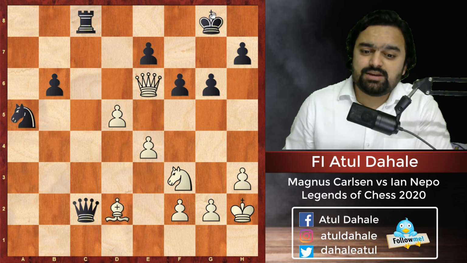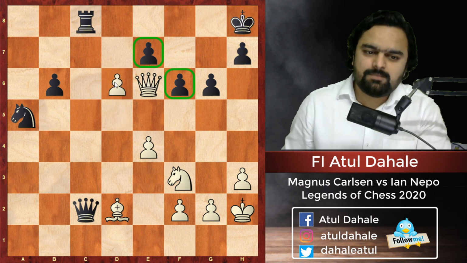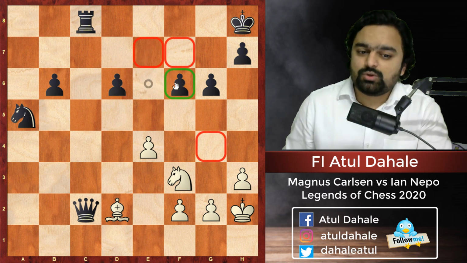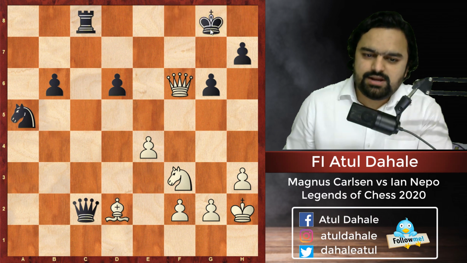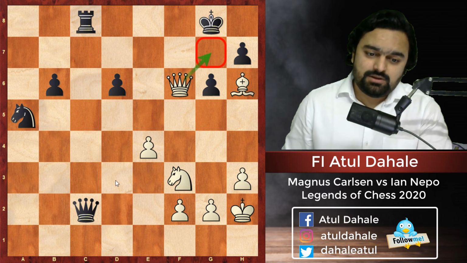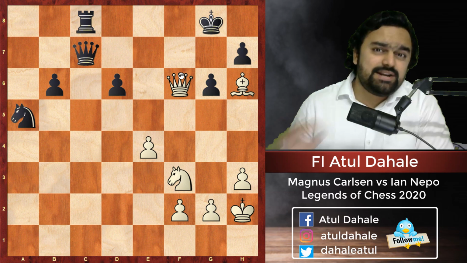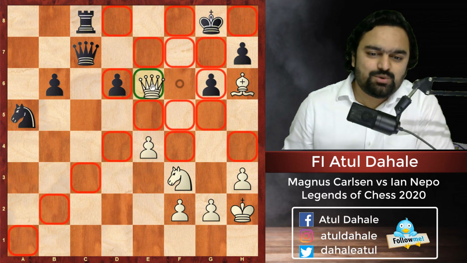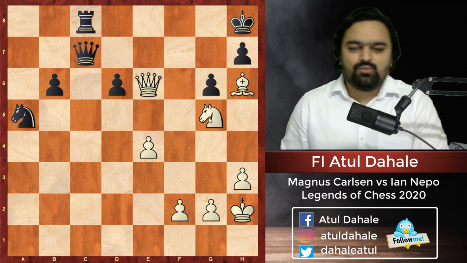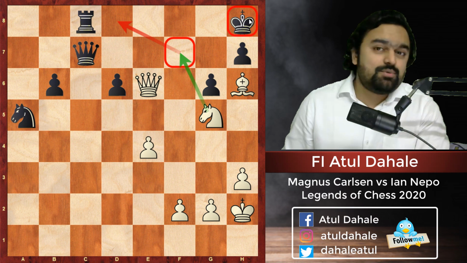He played queen e6 check, then king h8, and now he played d6, undermining the pawn structure. Now d7 is one of the threats, d takes e7 is also a threat, exd6 was played, queen f6 check, king g8, and now he brings the bishop to h6. Now queen g7 is checkmate. So Nepo played queen c7, and now can you see there is a mating attack which is going to come on the board. He played queen e6 check, king h8 was played, and finally he plays knight g5 with the mating threats as knight f7, knight d8 will be there, and here Nepo finally resigned.